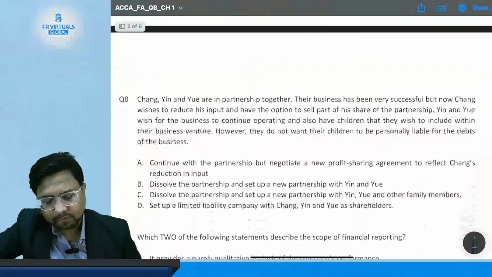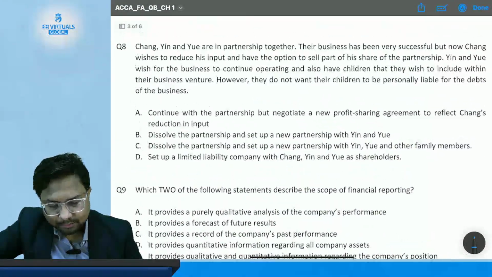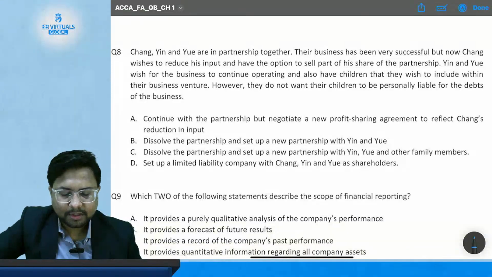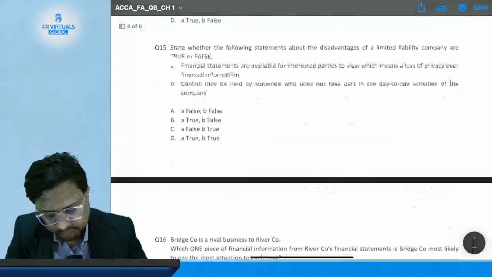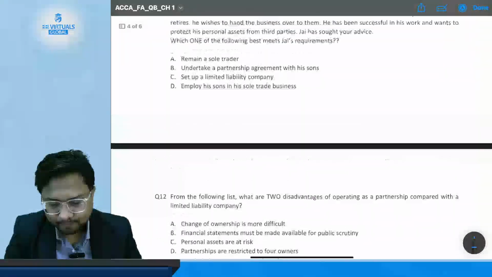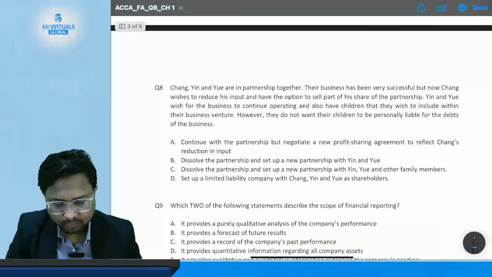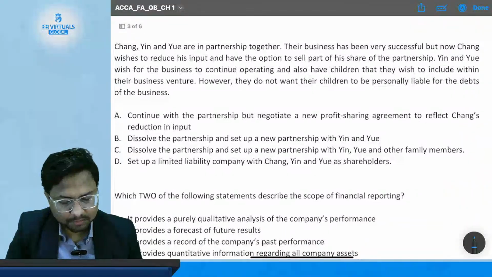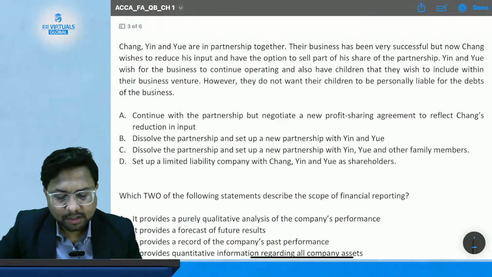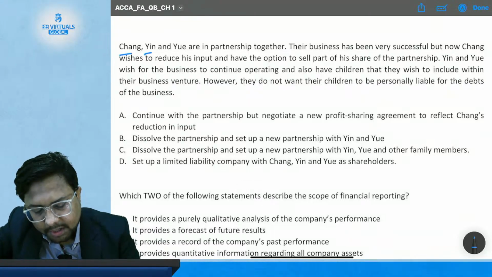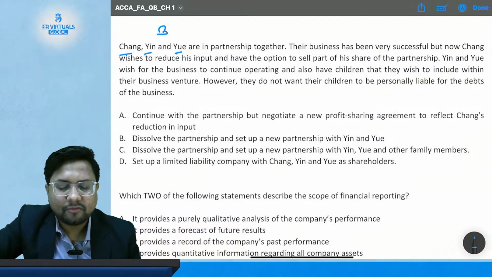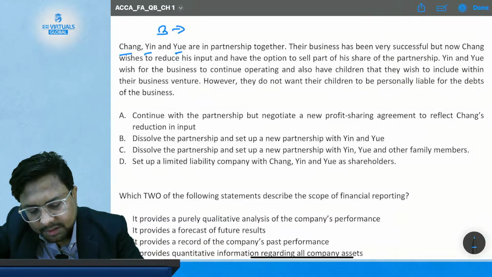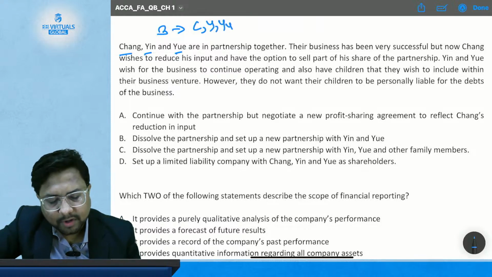Okay, now let's come to question number 8. I think I have given you some homework. Is this question number 8 which was homework? I think so. Okay, Cheng, Yin and Yui are in a partnership together. So there are 3 partners in the firm. You can for short say C, Y and Y, U. There are 3 partners.